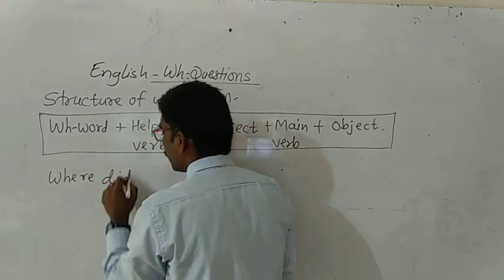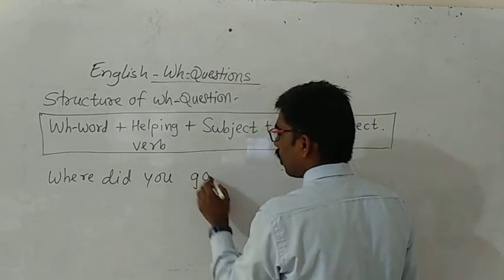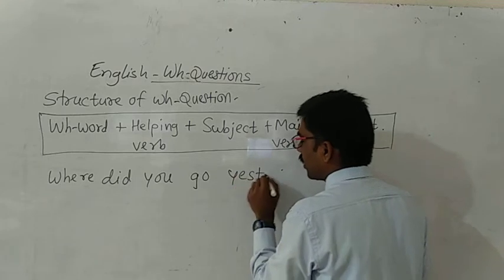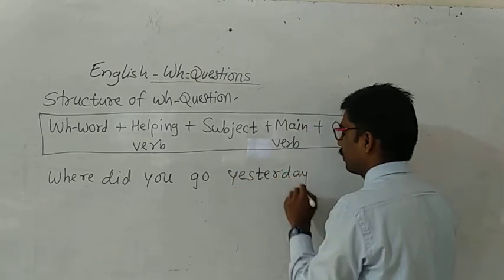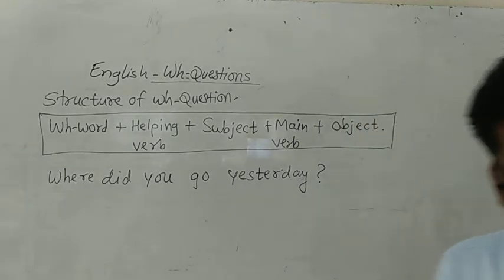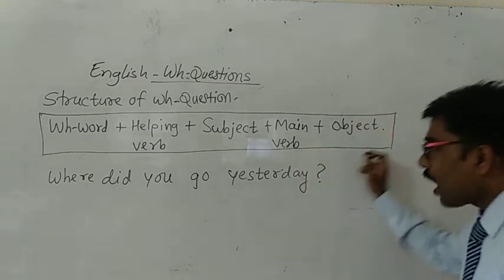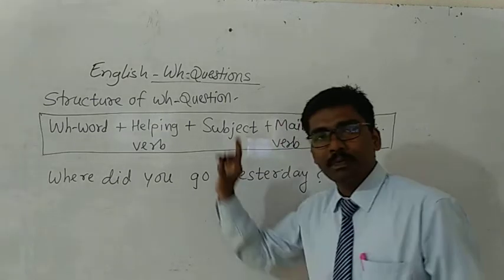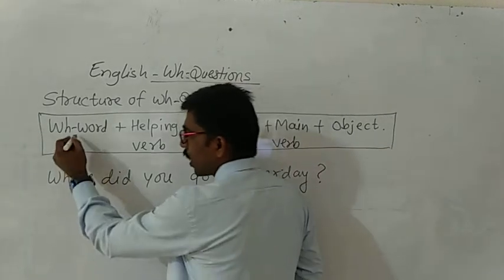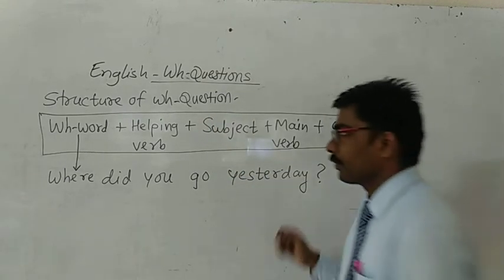Example: Where did you go yesterday? This is a WH question. I am going to follow the structure of a WH question. Here, WH word is where.